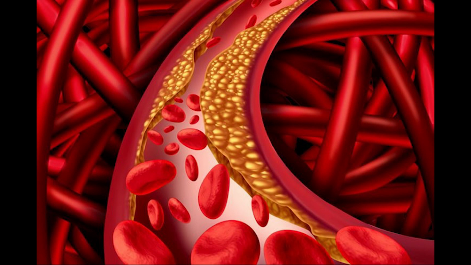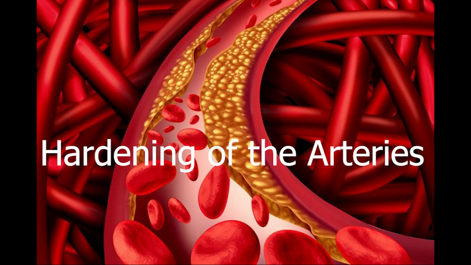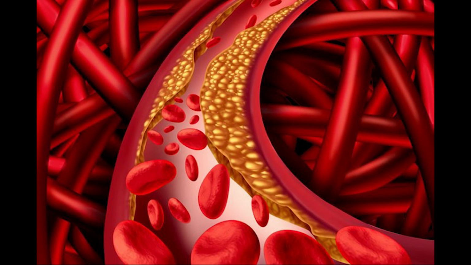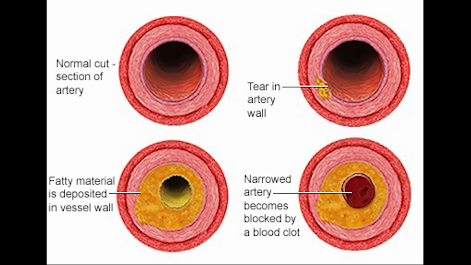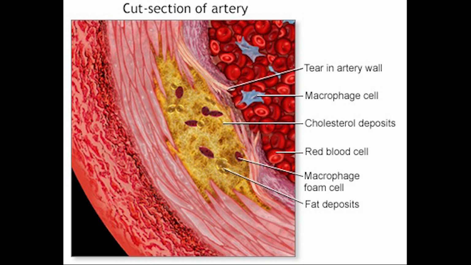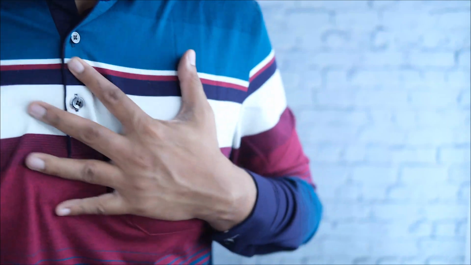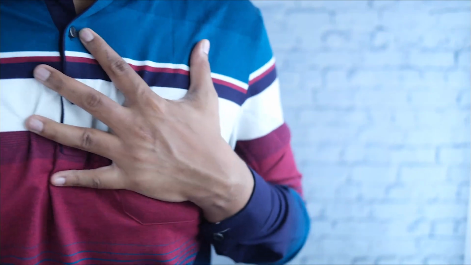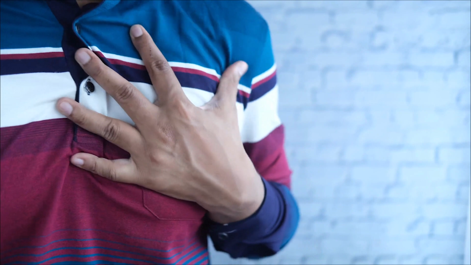The 12th example is hardening of the arteries. Hardening of the arteries, also called atherosclerosis, happens when a layer of sticky plaque builds up on the inside walls of blood vessels. A thick layer of plaque leaves less room for blood to flow, and tissue can become starved for oxygen. When pieces of plaque break off, they can become stuck in smaller blood vessels, completely blocking blood flow. People with hardening of the arteries often have no symptoms until something serious happens, like a heart attack or stroke.